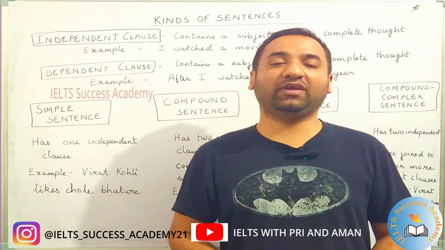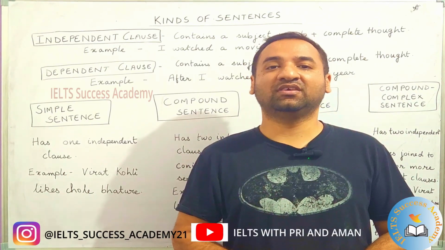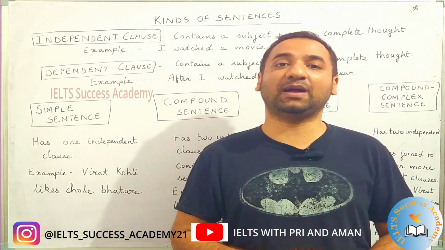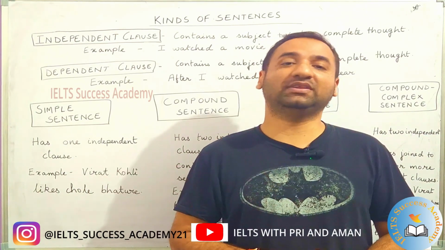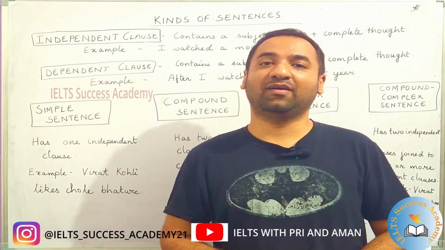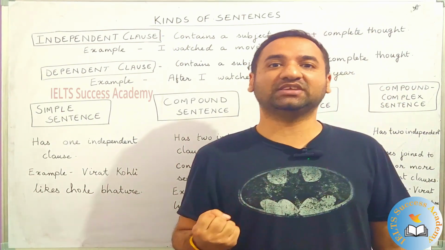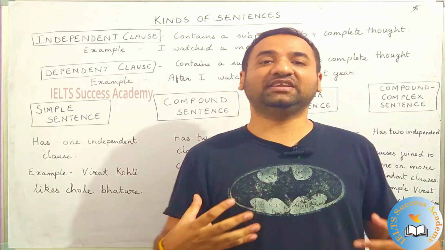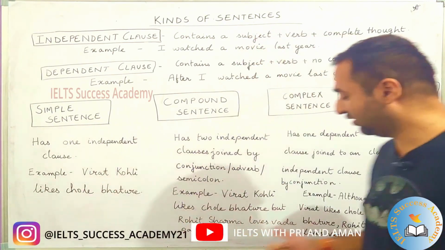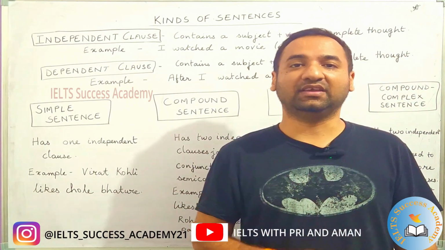So let's say you are going on a road trip and the big brother says that he wants to eat at Haldiram's, but the small brother says that he wants to eat at McDonald's. So who's gonna make the ultimate decision? Who's gonna join everything together? The conjunction. Okay, right?